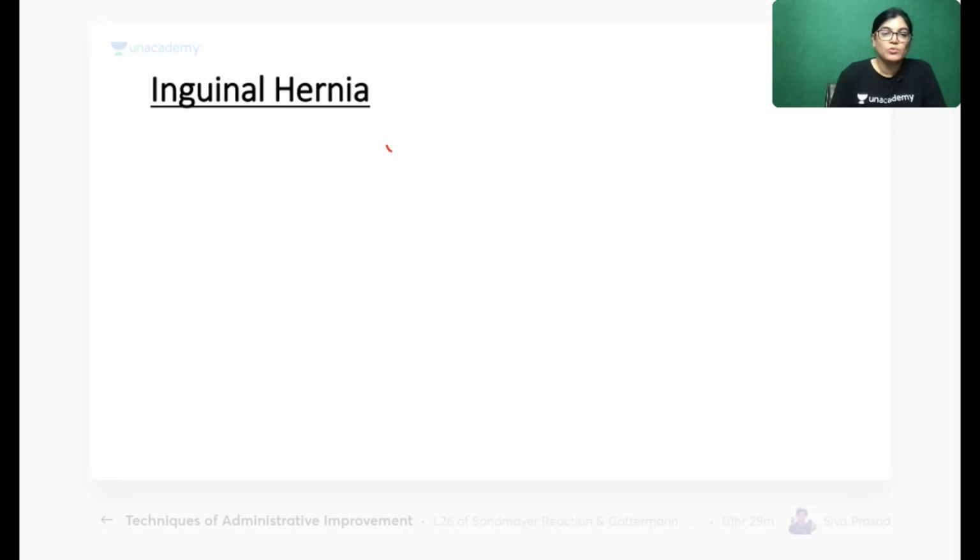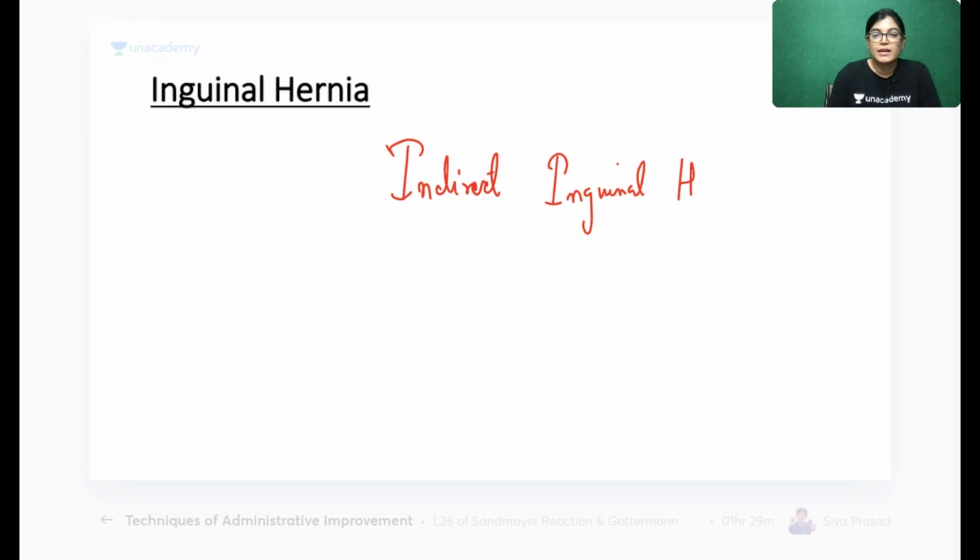Actually, we have two hernias which are important for us to remember. One is indirect inguinal hernia, which we have to study, and the other is direct inguinal hernia.